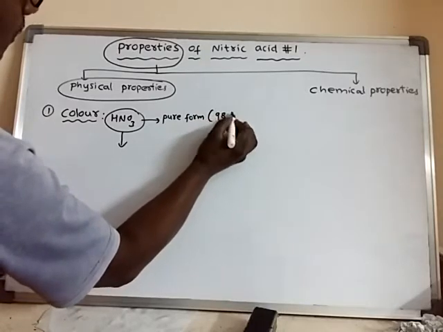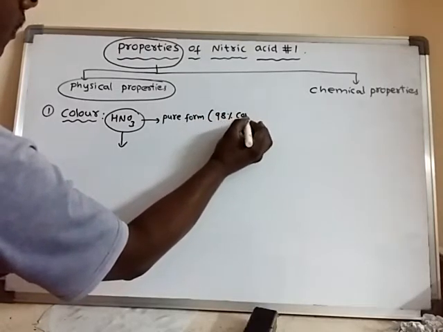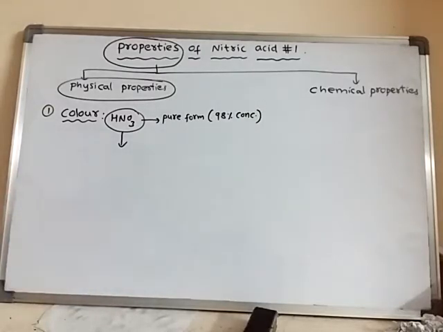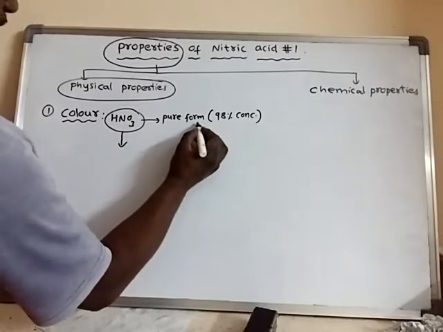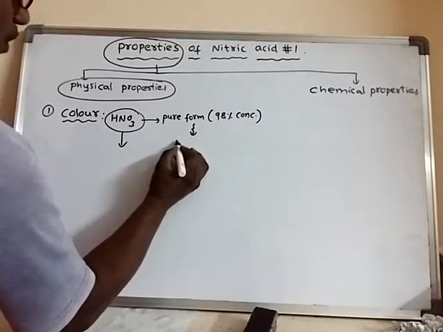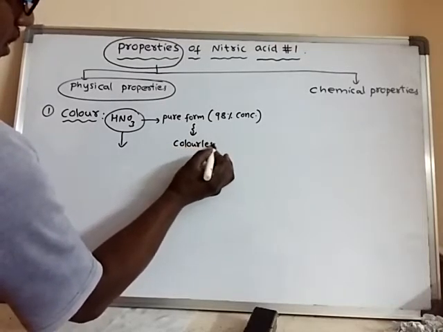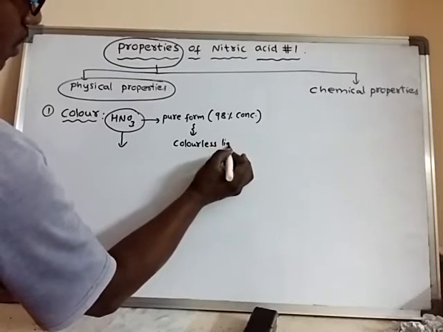Pure form means 98% concentrated. The concentration of pure nitric acid is 98%. It is colorless. Pure form is a colorless liquid.